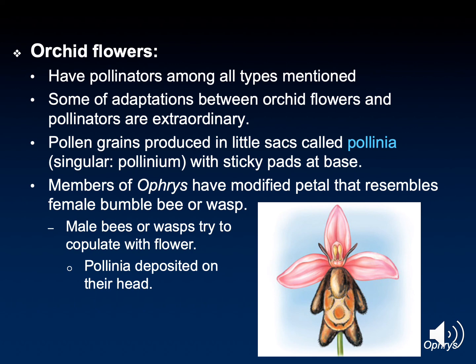When the pollinator lands and investigates this fake mate, the plant will then place a bag or sac of pollen called pollinia, which contains several pollen grains inside, often on the head or legs of the insect. For that one petal to resemble the bee or wasp or whatever it is trying to attract, it must be highly evolved and thus the result of a very selective process to produce a petal that looks exactly like a potential mate. This concludes some of the basics about pollinators and the types of flowers they are attracted to.